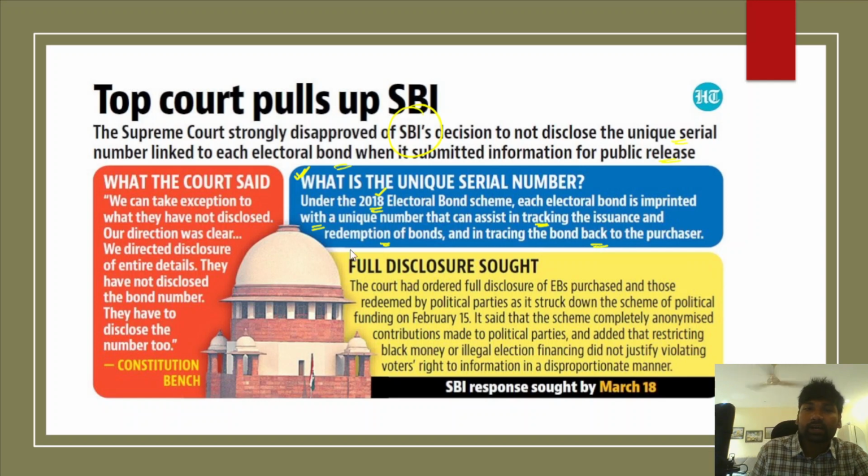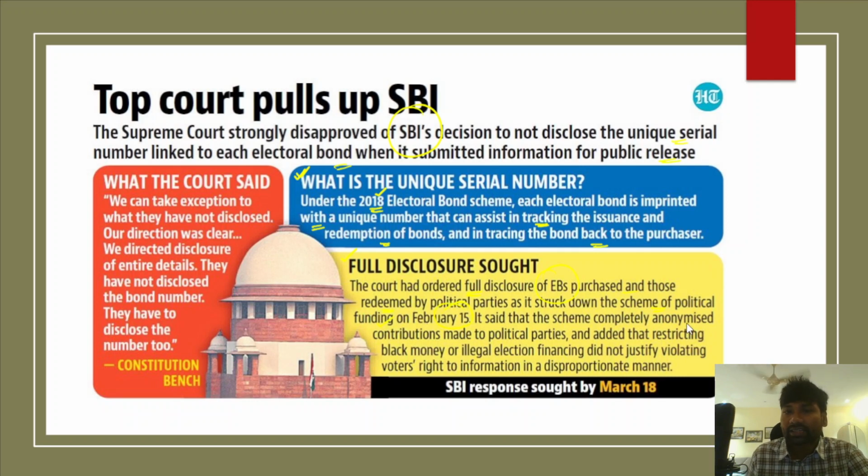Full disclosure of all the details was sought by the Supreme Court from the State Bank of India. The court ordered full disclosure of electoral bonds purchased and those redeemed by the political parties, as it struck down the scheme of political funding on February 15. We all know about that.